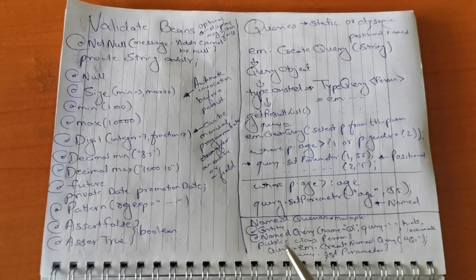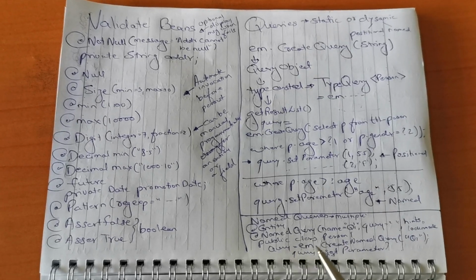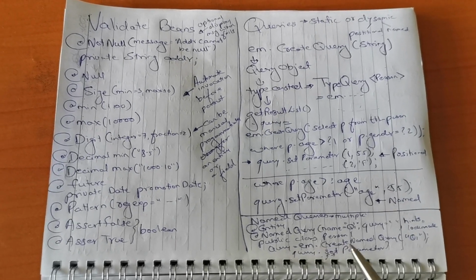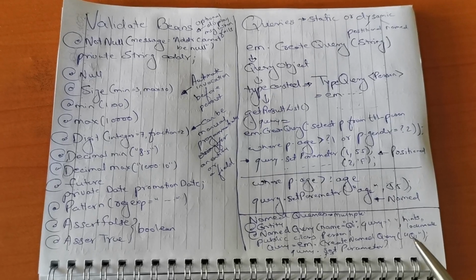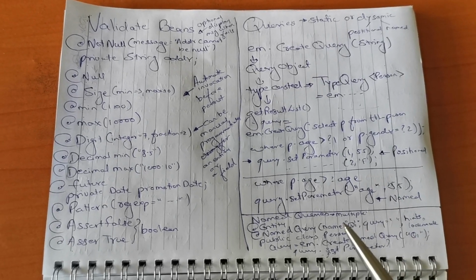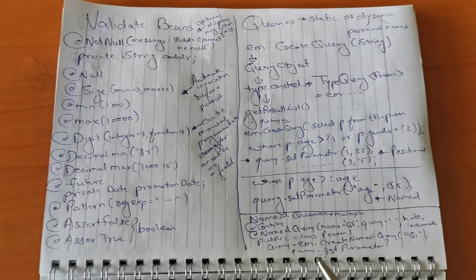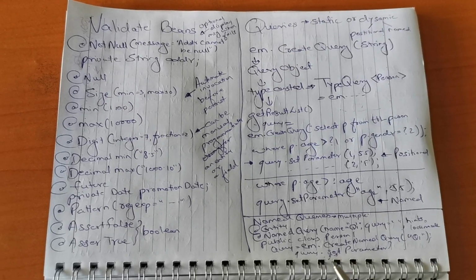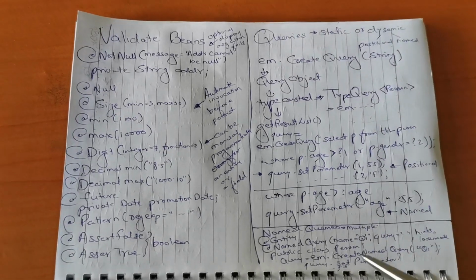So now we will have our entity public class Person, and then the query is entityManager.createNamedQuery, and then we will just say q1, because the query we have already defined on top of the class itself. And then we will have a setParameter and then getResultList and so on.